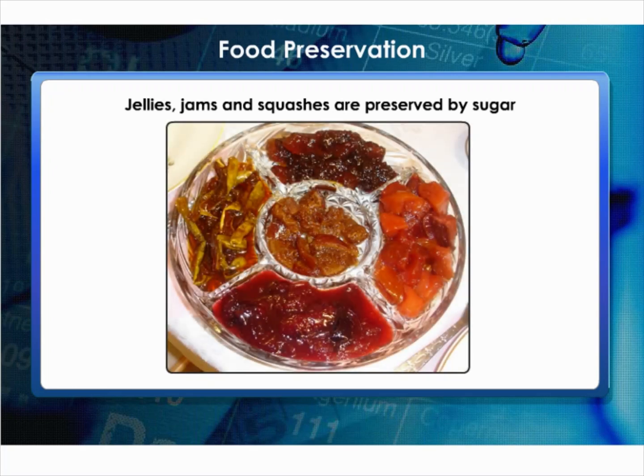Jams, jellies, and squashes are preserved by sugar. Sugar reduces the moisture content, which inhibits the growth of bacteria, which spoil the food.